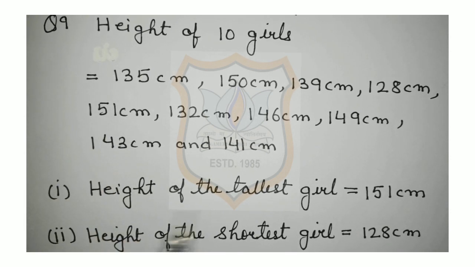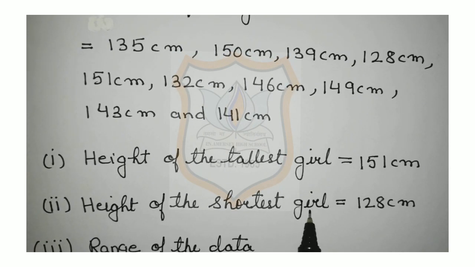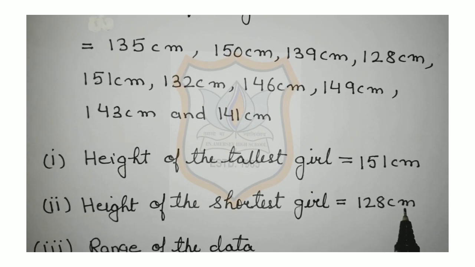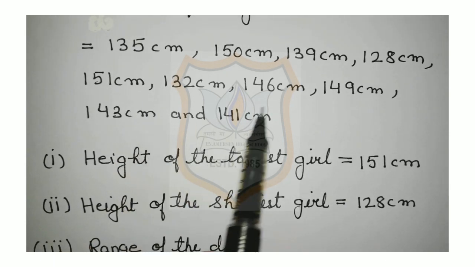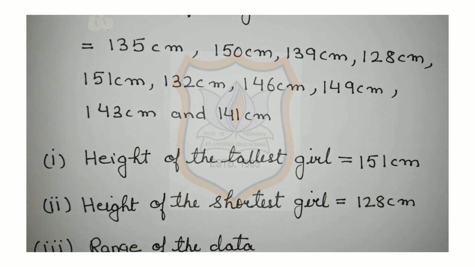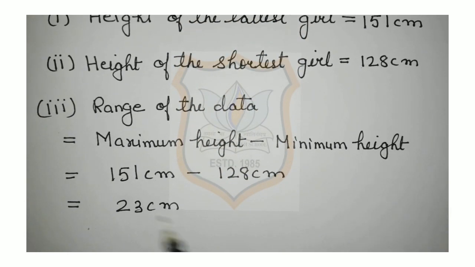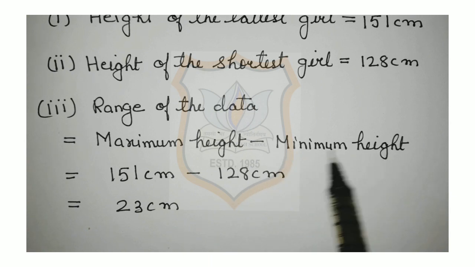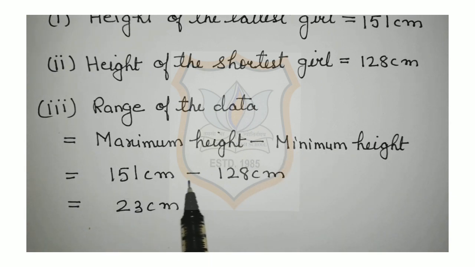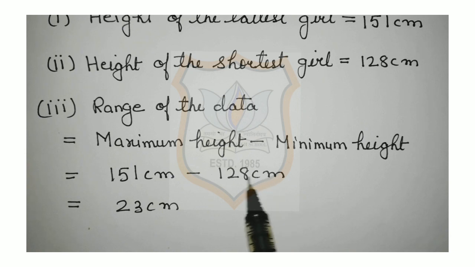Then you have to find the height of the shortest girl. Then height of the shortest girl is equal to 128 centimeter. See, 128 centimeter is the height of the shortest girl. Now you have to find the range of the data. To find the range of the data, we have to subtract maximum height minus minimum height. So, range of the data is equal to maximum height minus minimum height, that is 151 centimeter minus 128 centimeter. Difference of 151 and 128 is 23 centimeter. So, we can say that range of the data is 23 centimeter.